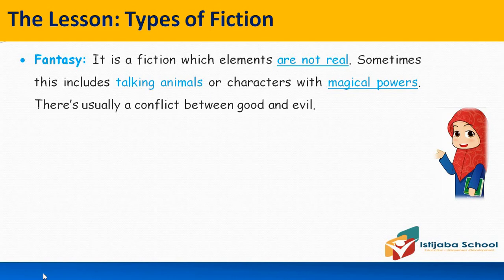What about fantasy? Fantasy is fiction whose elements are not real, so the elements of fiction are not real. Sometimes this includes talking animals or characters with magical powers. So in fantasy there are talking animals or characters with magical powers, supernatural powers, powers that are impossible for humans. There is usually a conflict between good and evil. So sometimes or usually there is a fight between good and bad.